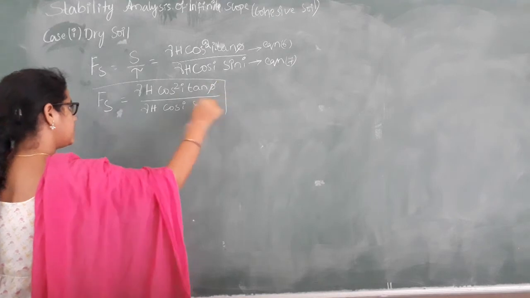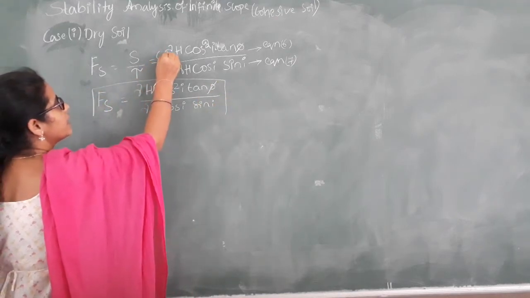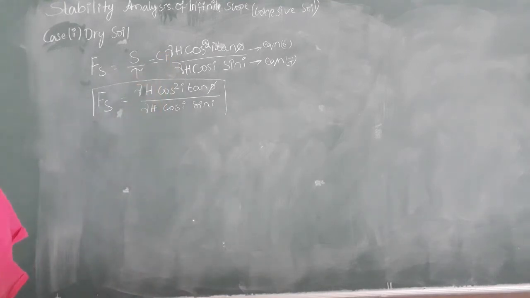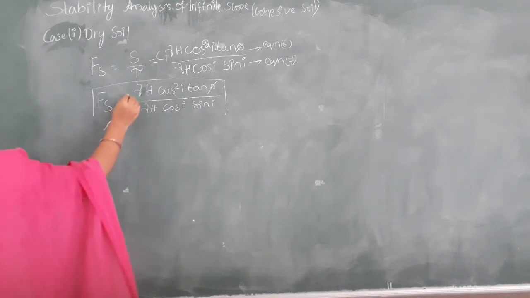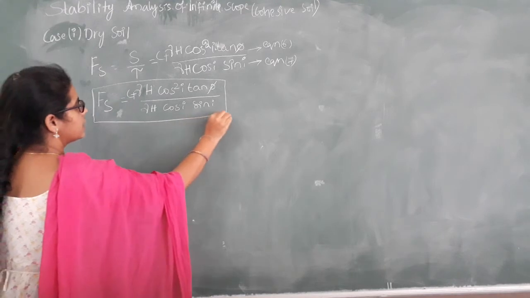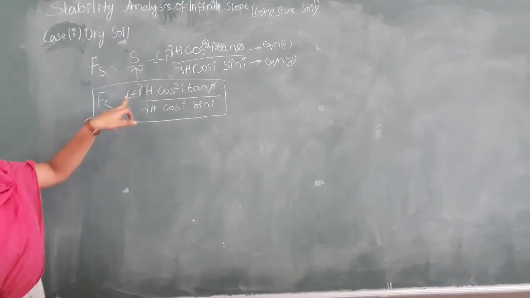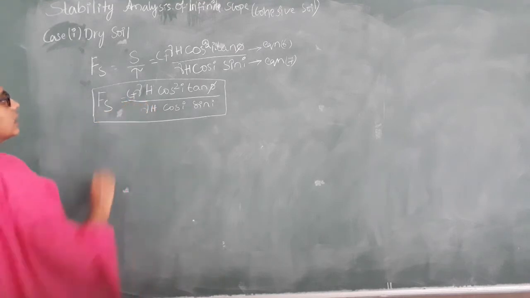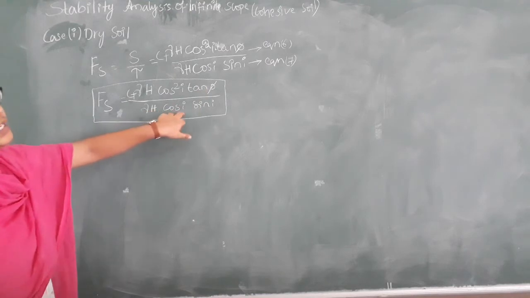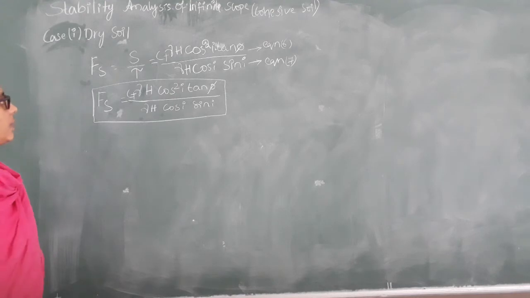Here you need to add C, because this is a cohesive soil. So this is the important formula: factor of safety is equal to C plus gamma h cos square i tan phi by gamma h cos i sin i.